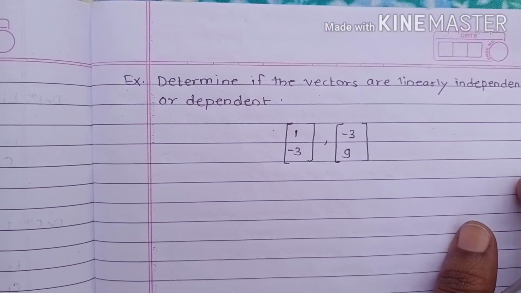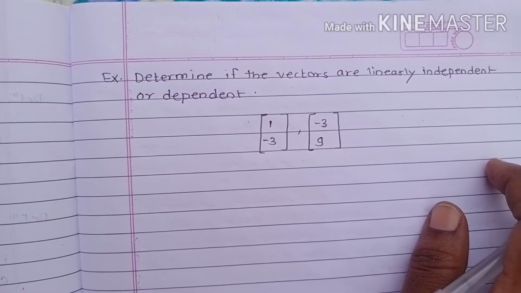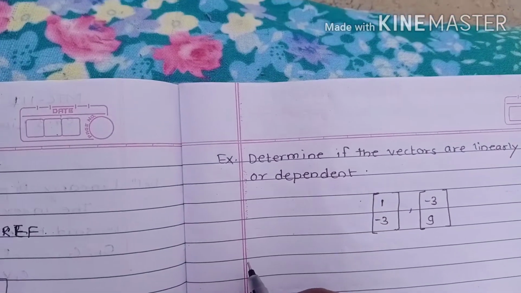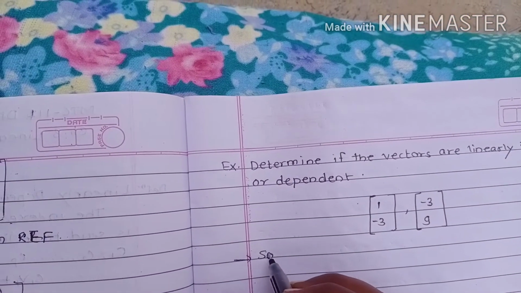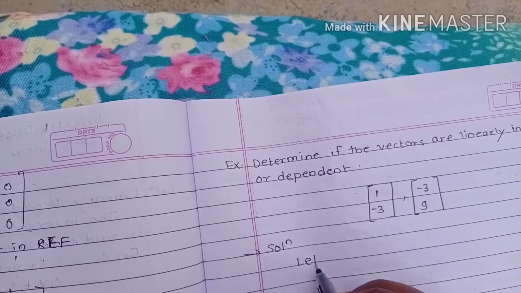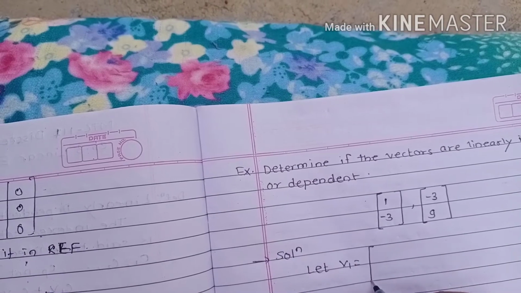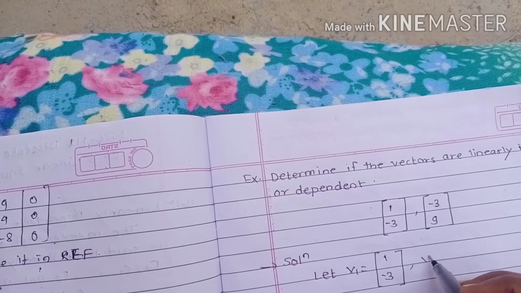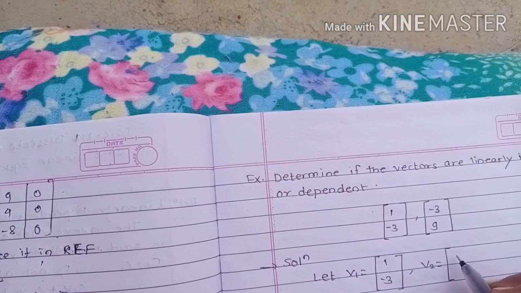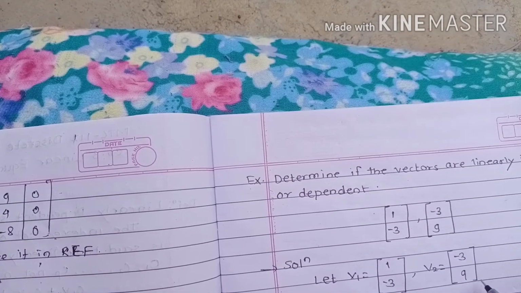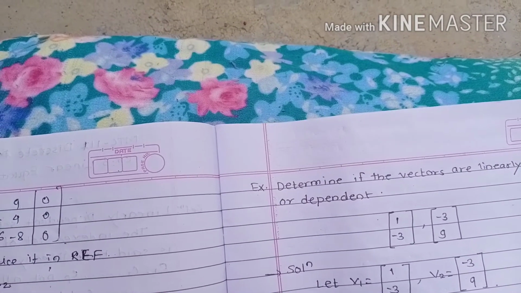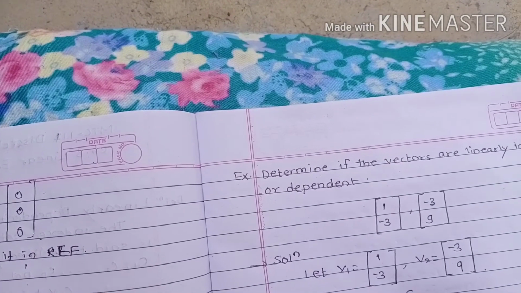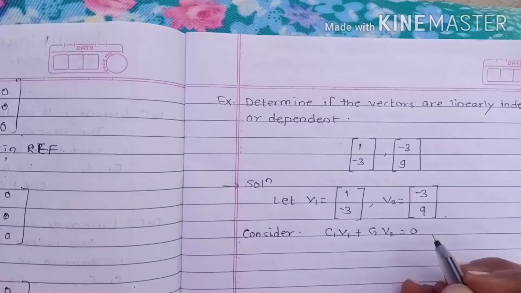In our second example, we have to determine if the vectors are linearly independent or dependent, given these two vectors. Solution: let v1 equal to the vector (1, -3), v2 equal to (-3, 9), and then we consider c1 v1 plus c2 v2 equal to 0.